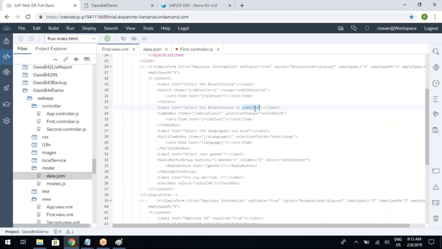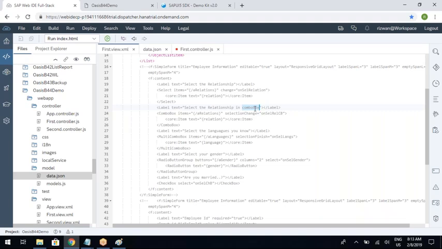A property is purely UI element related: for that UI element you want to display some text or some values. An action is something which the end user will perform.